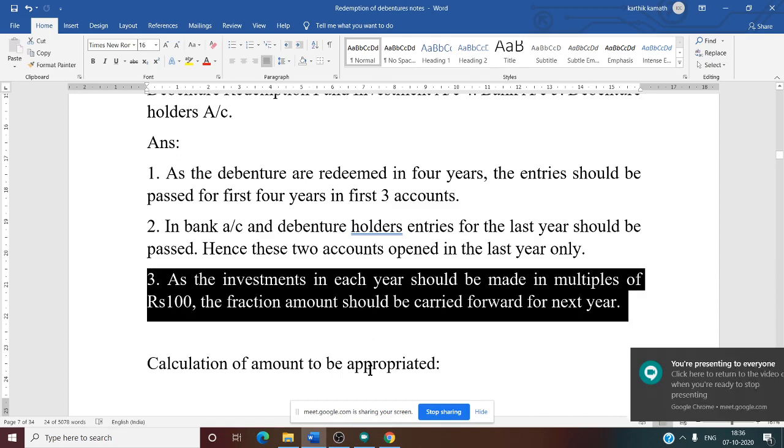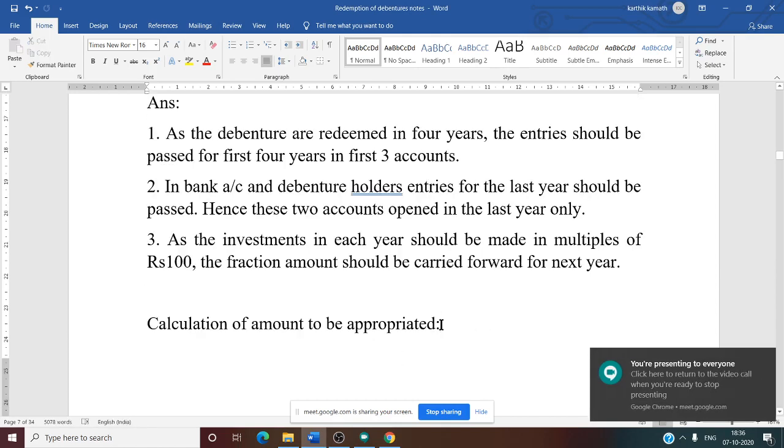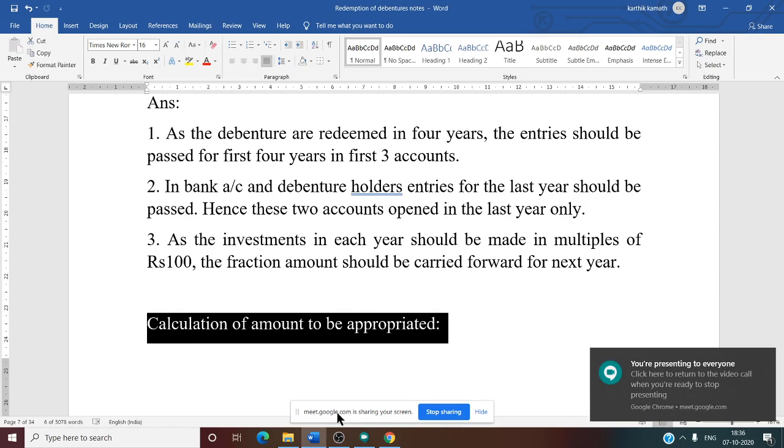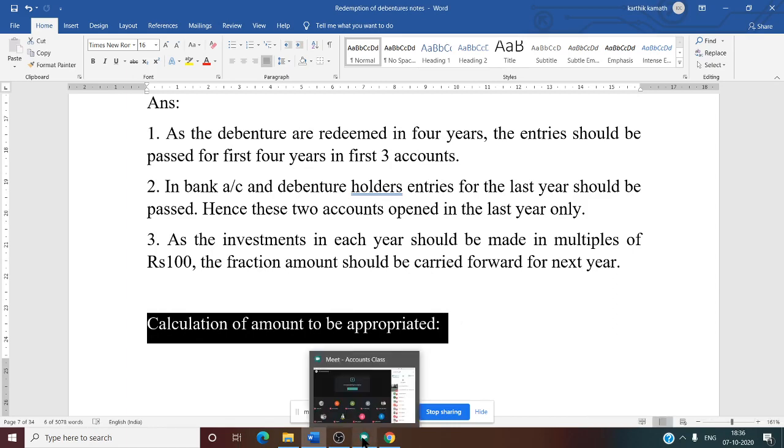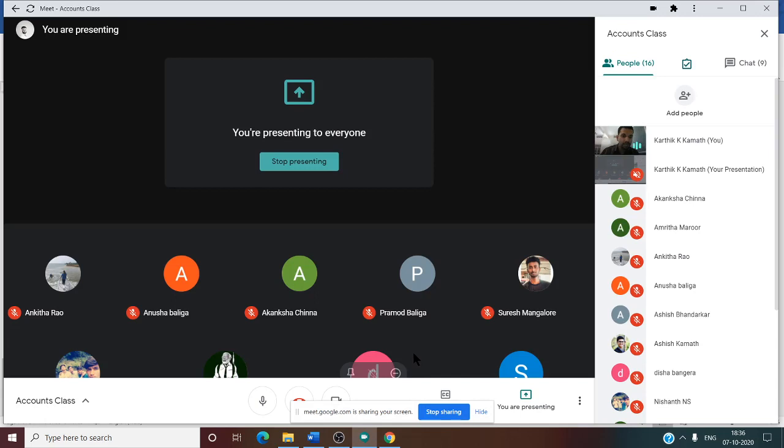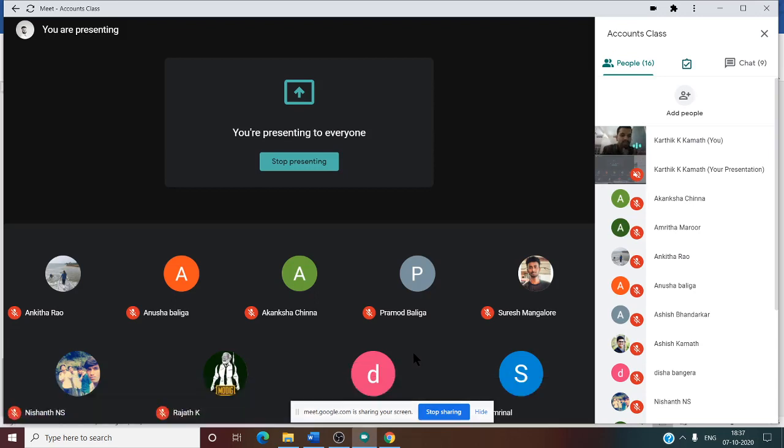So first thing we need to know is what is the amount to be appropriated. What do you mean by the amount to be appropriated? It is nothing but the amount the company will set aside each year from the profit and loss account and invest in the debenture redemption fund investment account. We know the meaning of sinking fund, isn't it? So now it is very clear how to calculate the amount to be appropriated.